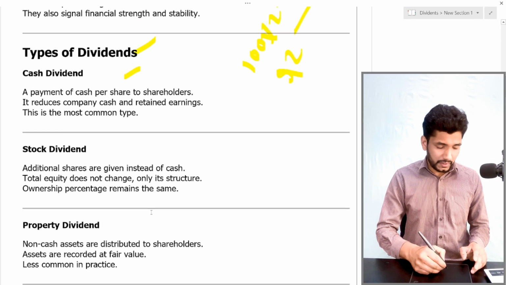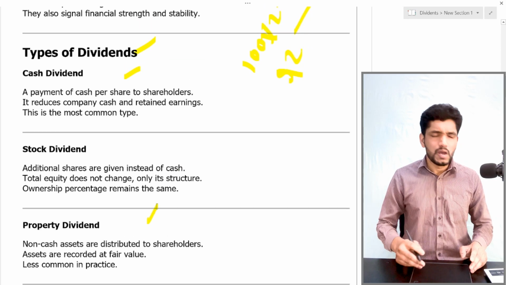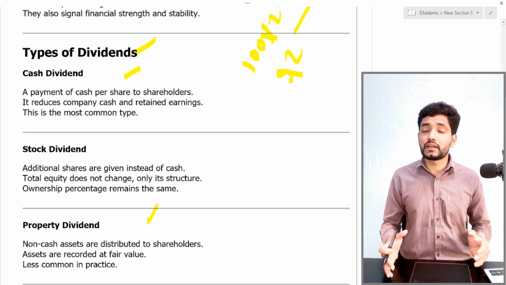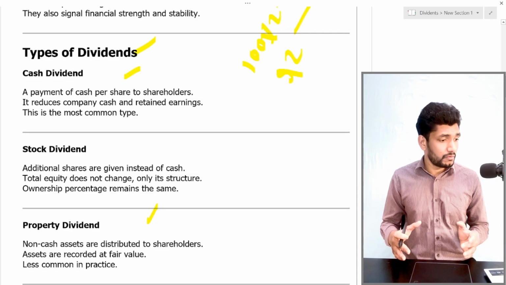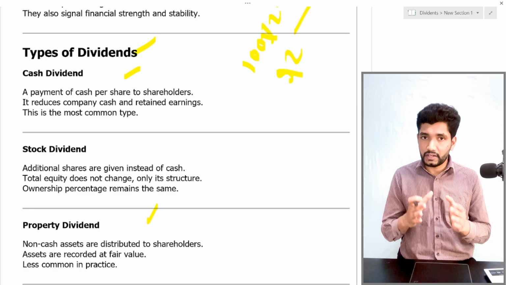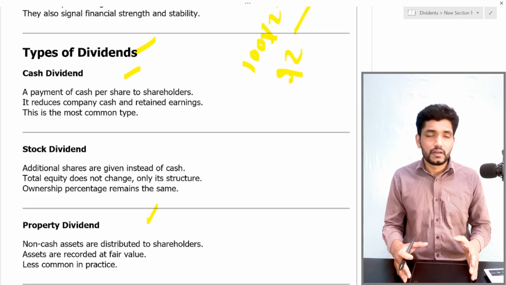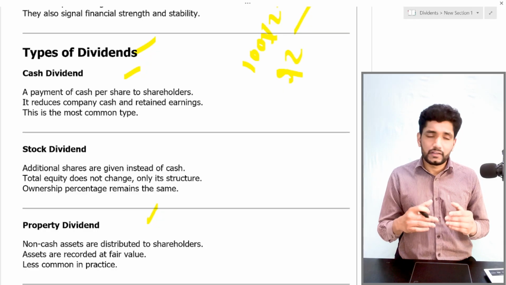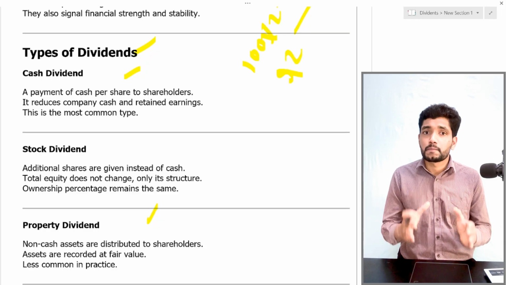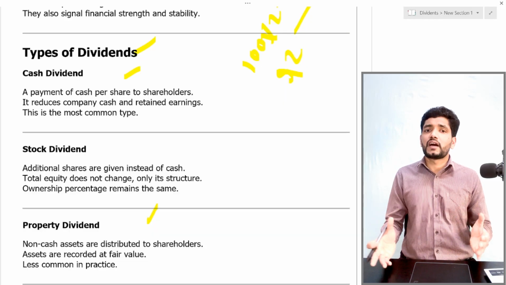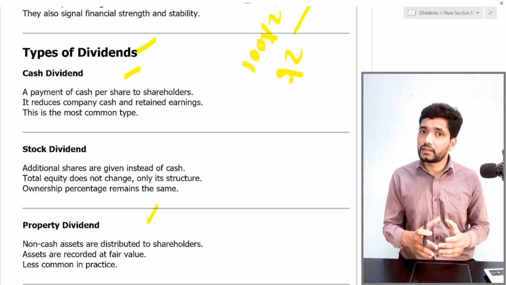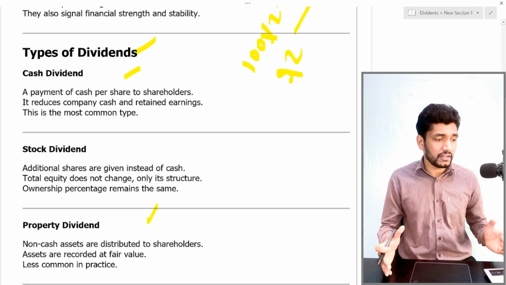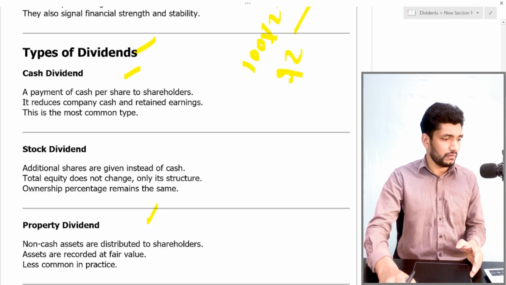Then the property dividend. A property dividend means paying the dividend with a non-cash asset distributed to shareholders. It is not a common practice. So just to understand, a property dividend is paying the dividend in property or other non-cash assets.